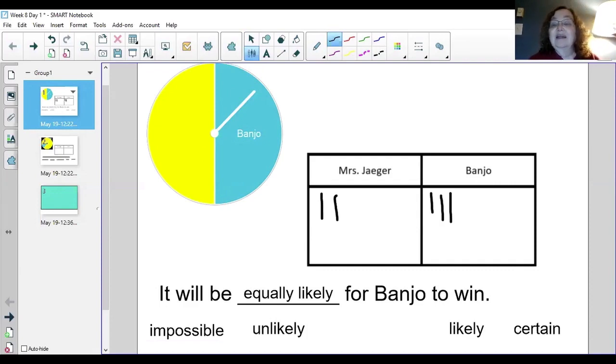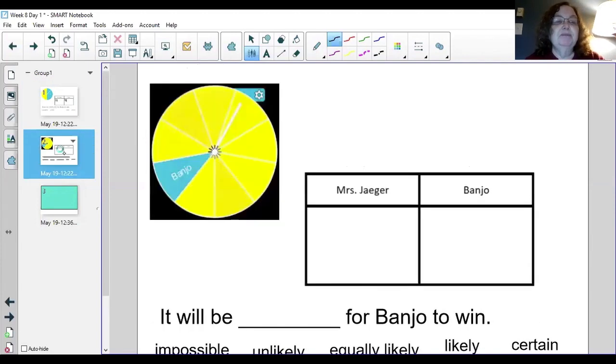So we said it was equally likely that either Banjo or I would win. And this time, it looks like Banjo wins. But if I spun it more times, do you think he would still win, or do you think it might be a tie? Let's try one more game.